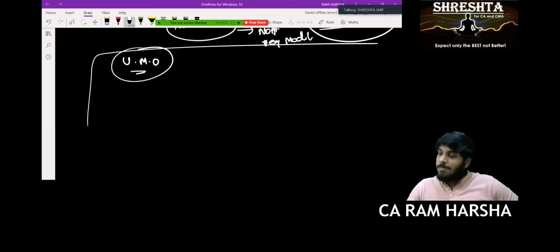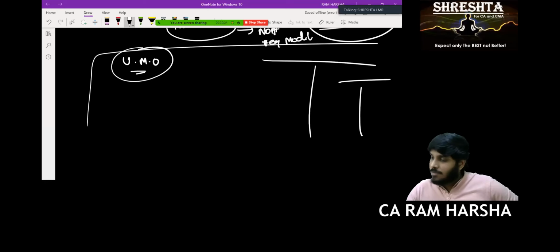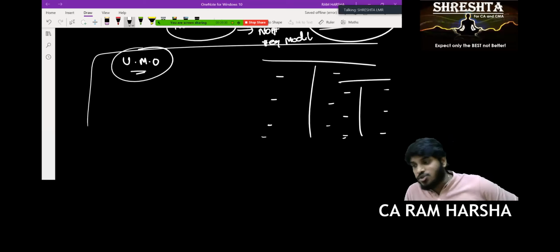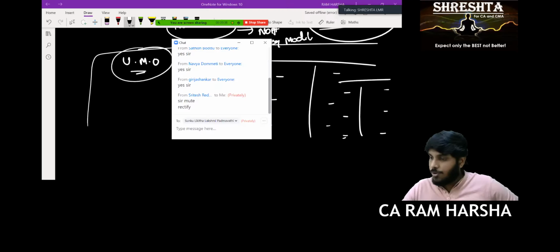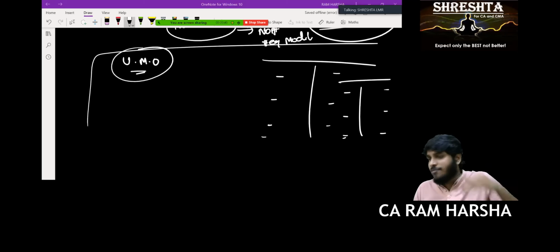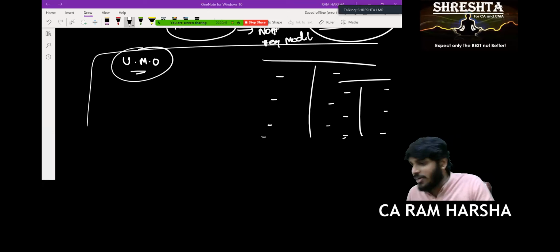Suppose the balance sheet and P&L have some values that are not correct. When values are not correct, tell me what company management has to do. They have to modify them. Are you clear? Yes, sir. They have to rectify.